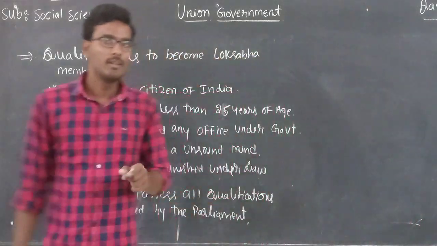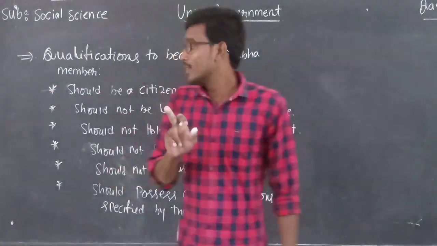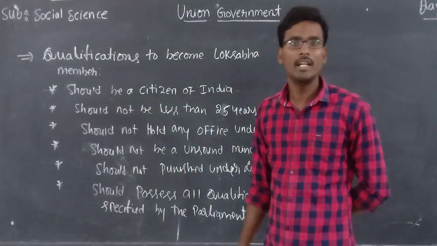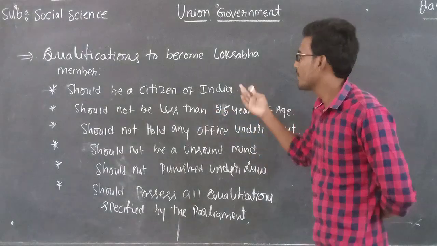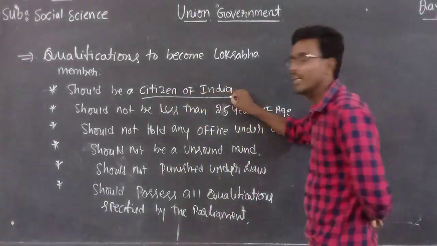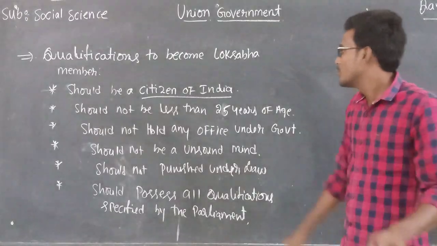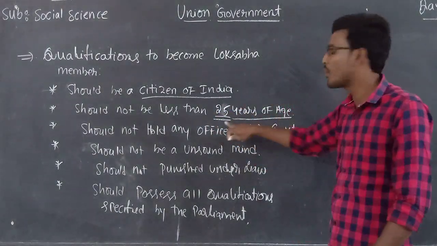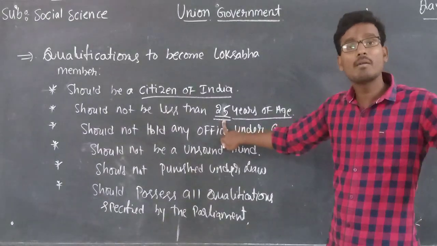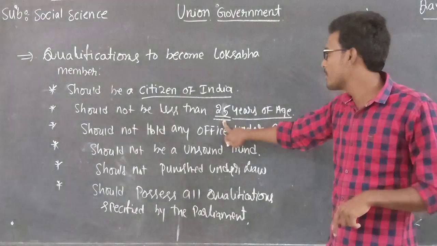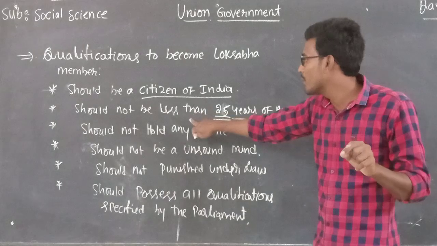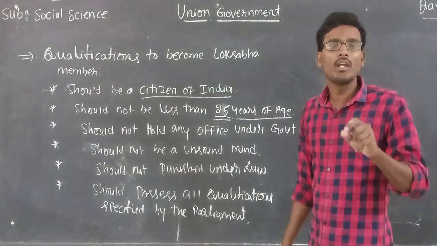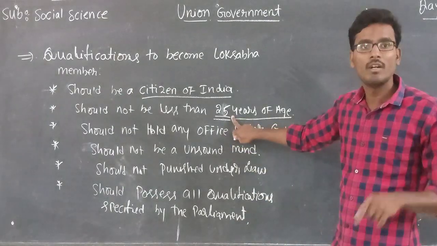Okay, first of all, the first qualification he needs is to be a citizen of India. It is common. After that, should not be less than 25 years of age. This is a very important key point. Rajya Sabha means how many years? 30. Lok Sabha means it should not be less than 25. 24 is not accepted. Either it may be 25 or more than 25.